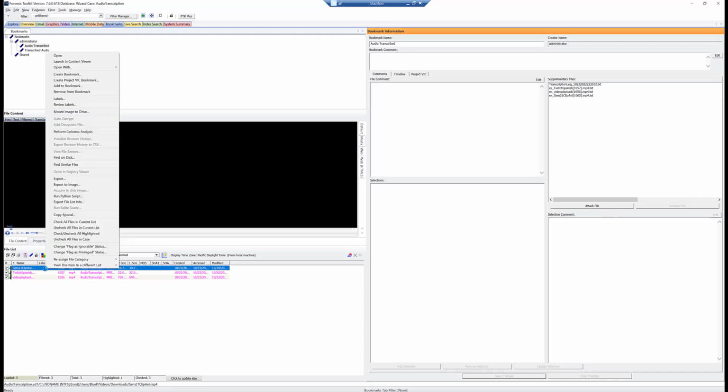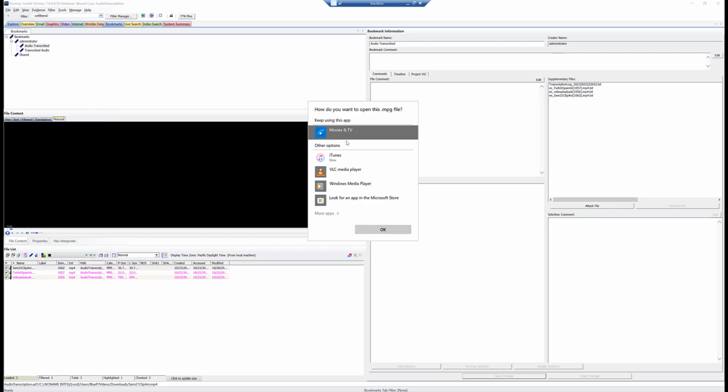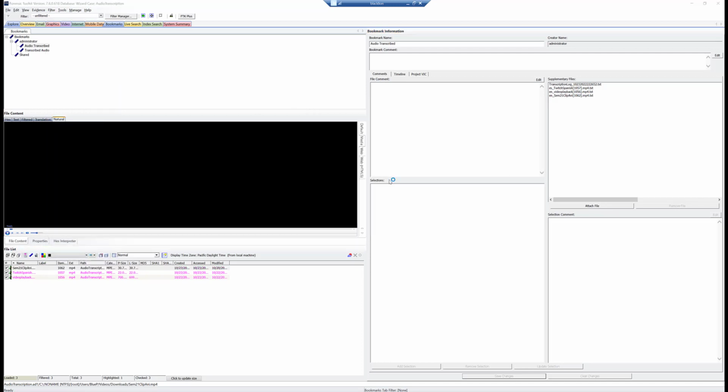So if we right click on that clip and we go up to open with an external program and we open up VLC player.